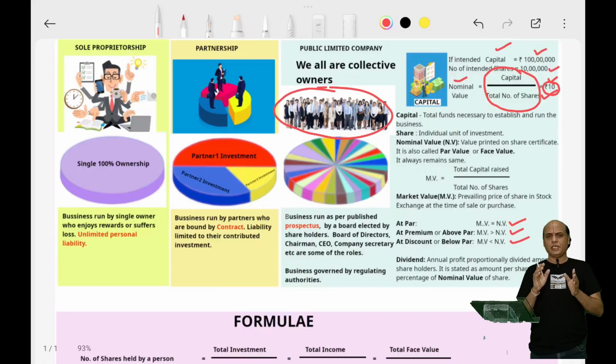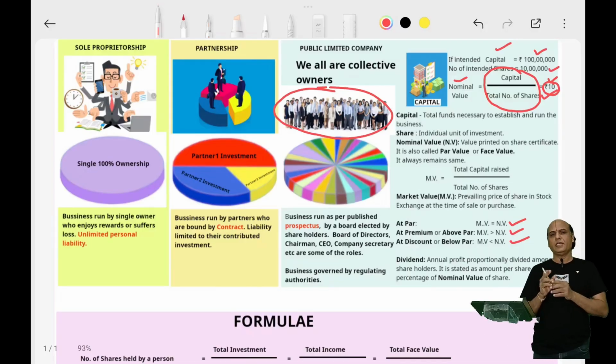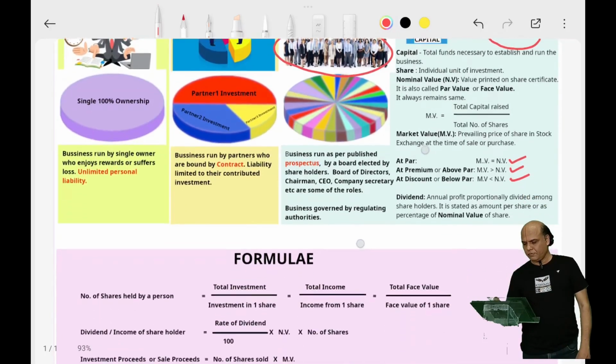So when the shares are bought at par, market value and face value are the same. When the shares are bought at a premium, the market value is greater than face value. When the shares are bought at a discount, market value is less than face value. Okay.